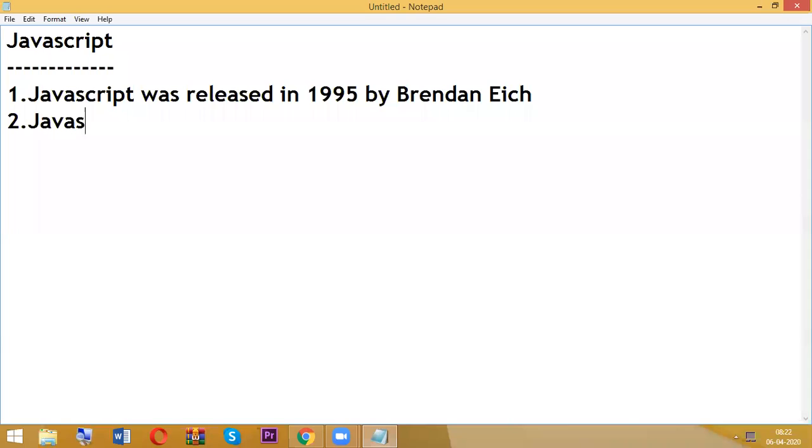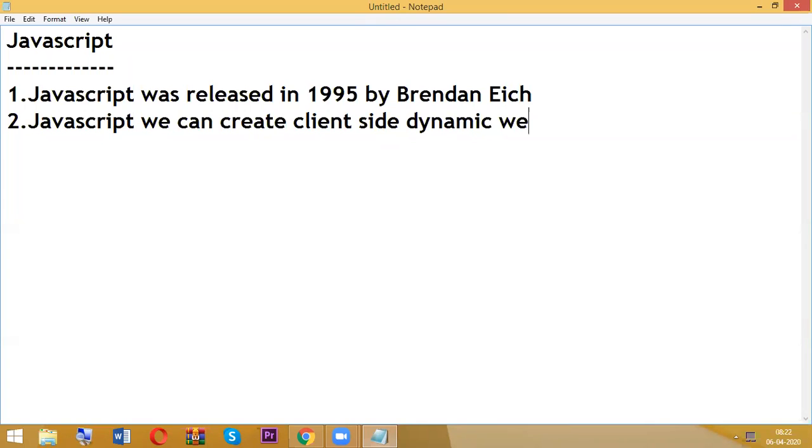So by using JavaScript, we can create client-side dynamic web pages. Okay, so by using JavaScript, we are going to create client-side dynamic web pages.